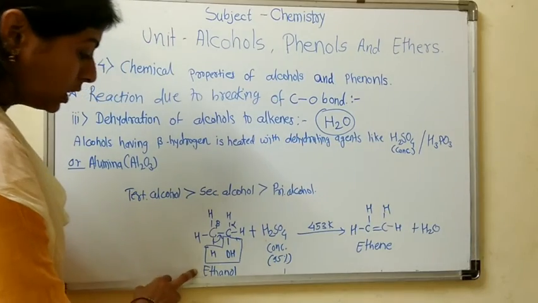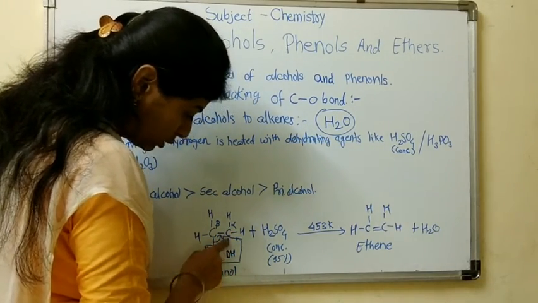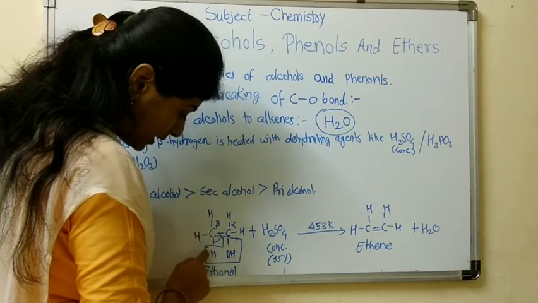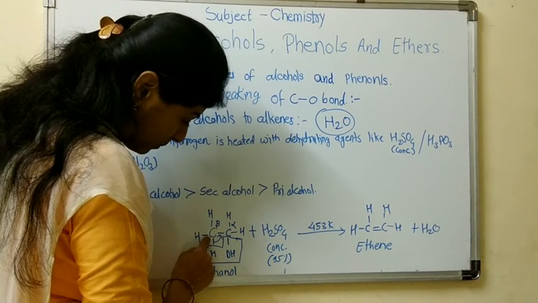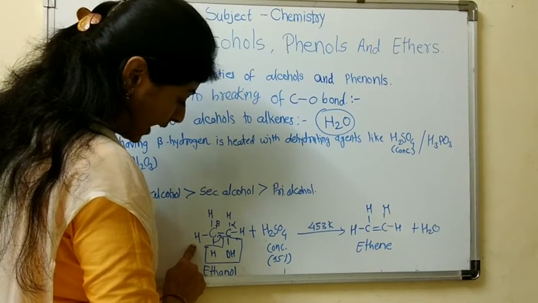For example, ethanol has an alpha carbon atom to which the functional group is attached, and a beta carbon atom. The beta carbon atom has 3 beta hydrogen atoms.